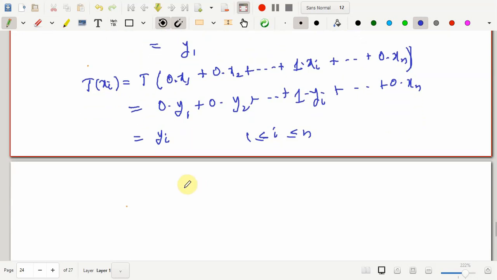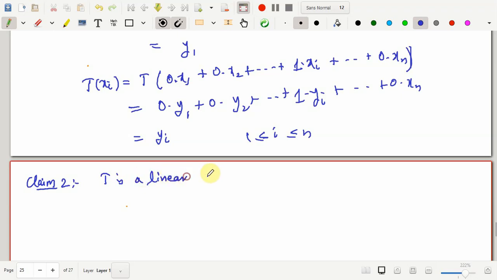Now second thing, I'll have to show that this t is a linear transformation. Because I have produced the map, I don't know whether it's a linear transformation or not. So I'll have to show that it's a linear transformation. How would I show that? I can either apply the definition or I can apply the equivalent theorem.